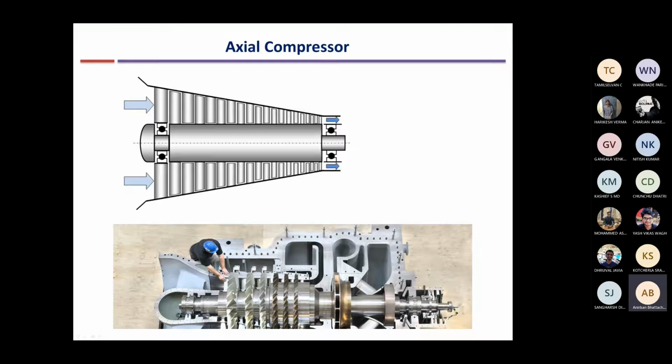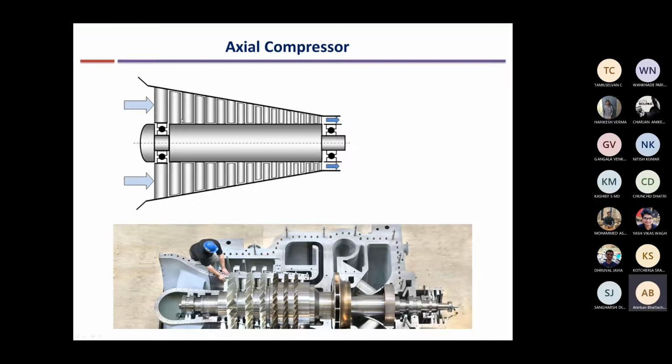So again, you can see here the rotor blades of the axial compressor, and you can also see how the size changes along the flow direction. The size becomes smaller because the mass flow rate remains constant, and you need less cross-sectional area because of higher density, because of higher pressure.